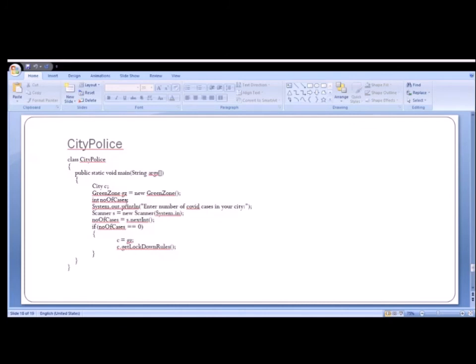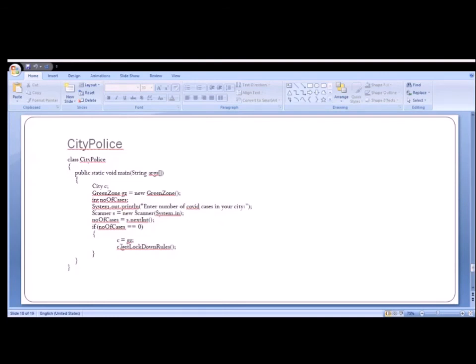Here we are accepting input from the end user with respect to the number of cases. Based on the number of cases, if the cases are 0, then dynamically the pointer is assigned the value GZ, and correspondingly the get lockdown rules method of green zone is going to be called.